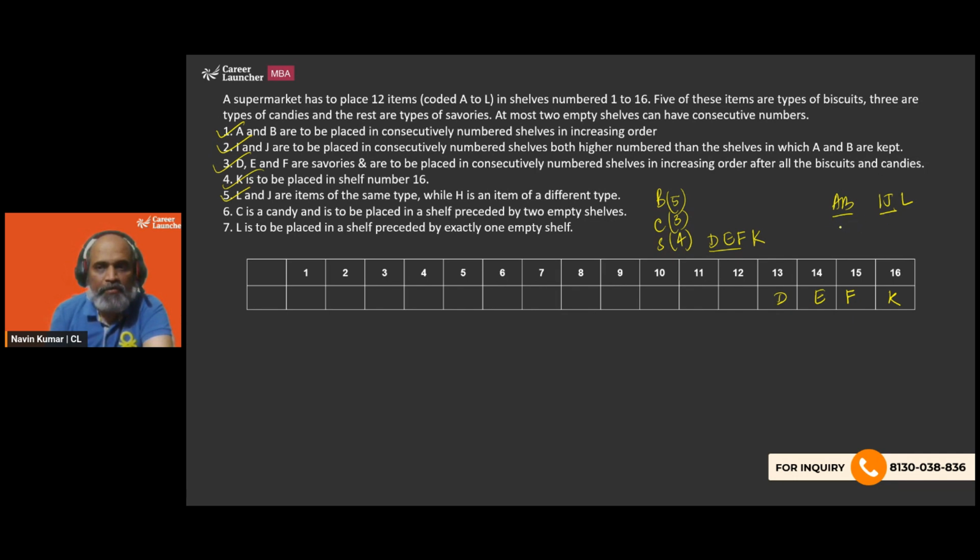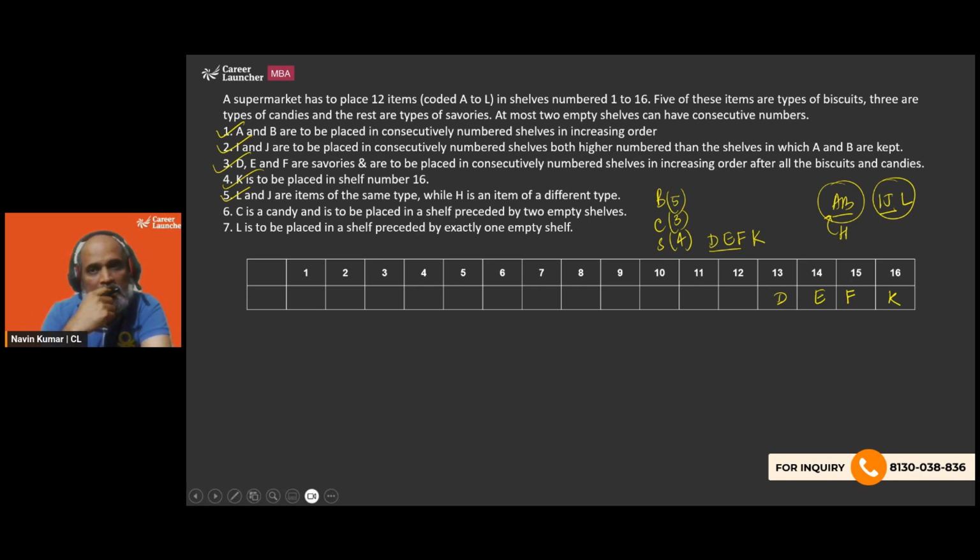Since H is an item of a different type, it may go with A, B. Assuming that if AB is a group, IJ is a group, H falls in the group of AB, or maybe AB, IJ, L are in the same group. That in this case would be biscuits, and H is in the next group, which is candies, right? We will get to know maybe later. C is a candy.